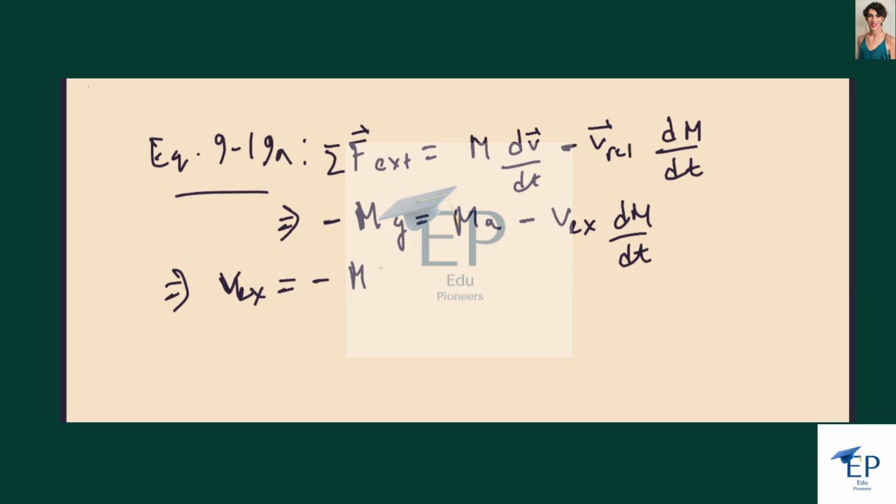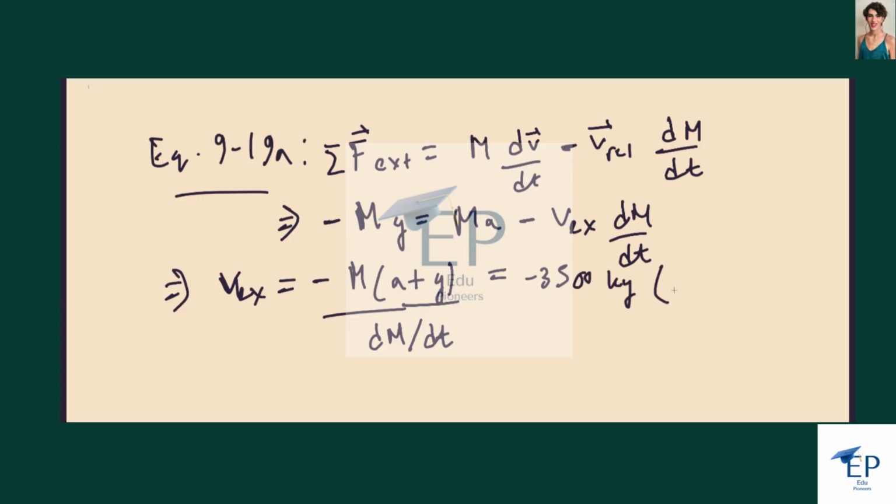negative m times (a plus g), acceleration plus acceleration due to gravity, over dm/dt. And so this gives us minus m, which is minus 3,500 kilograms, times (a plus g).